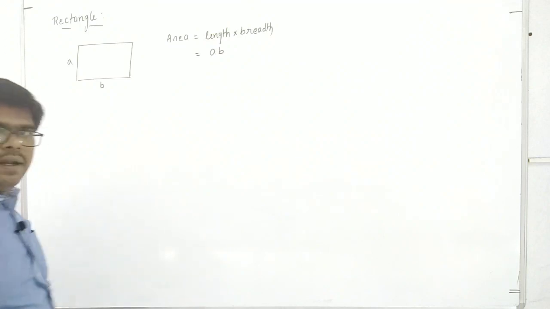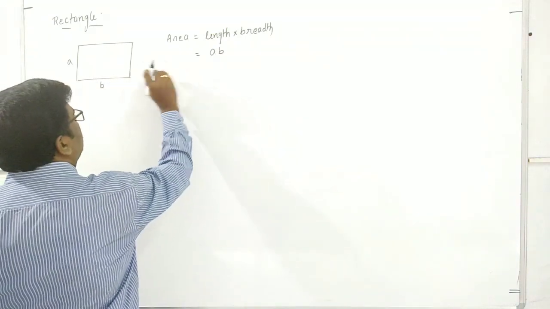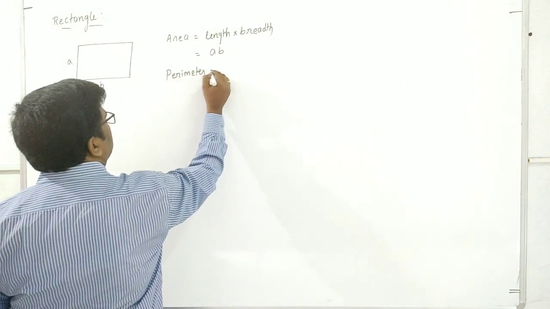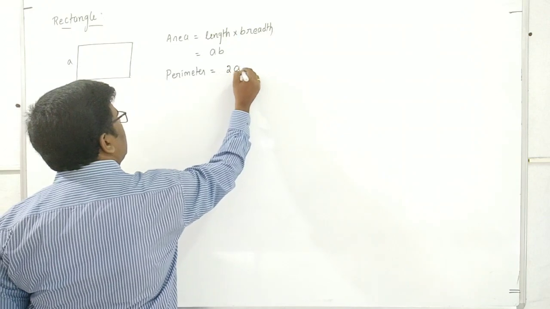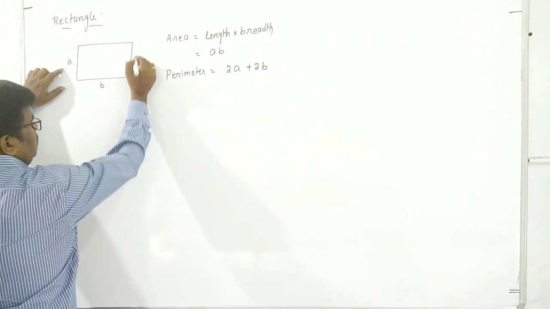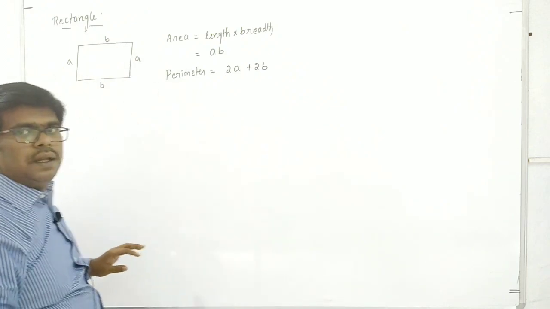And perimeter means the total length of the boundary. So the perimeter we can write as 2A plus 2B: here A, 2A, and this is B, this is B, total 2B.